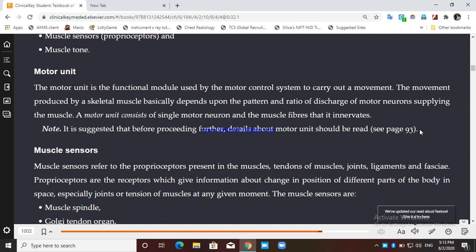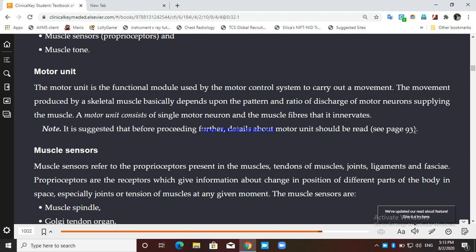The second characteristic of motor unit is the motor neuron pool. Now what is motor neuron pool? Motor neuron pool is defined only for muscles. Muscles have many fibers, and those fibers may be supplied by 2 or more neurons, which means there is more than one motor unit there.